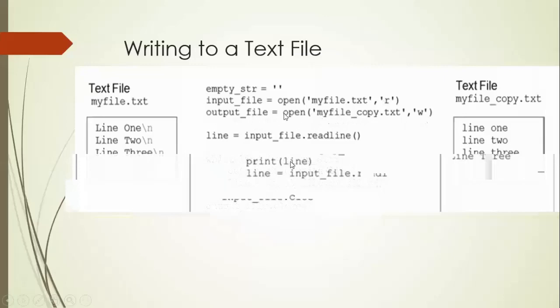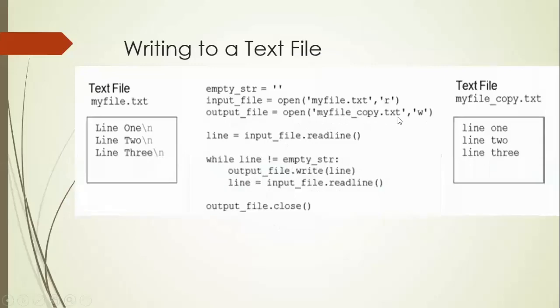If your location where this program is executing does not have this particular file, it creates this my file_copy.txt file, and then it is identified by using the object